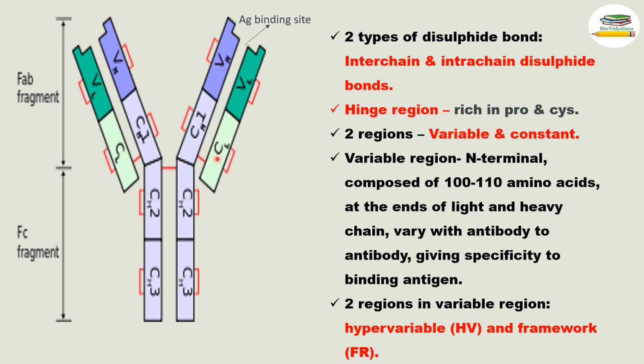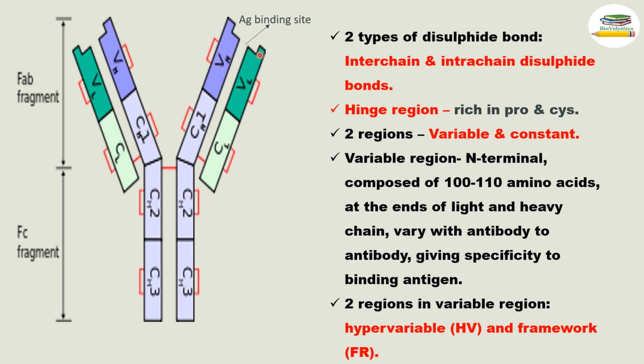Variable regions are present at the N-terminal; this is the N-terminal and this is the C-terminal end. So variable regions are present at the N-terminal end of the antibody, and are composed of approximately 100 to 110 amino acids, present at the end of the light and heavy chains,